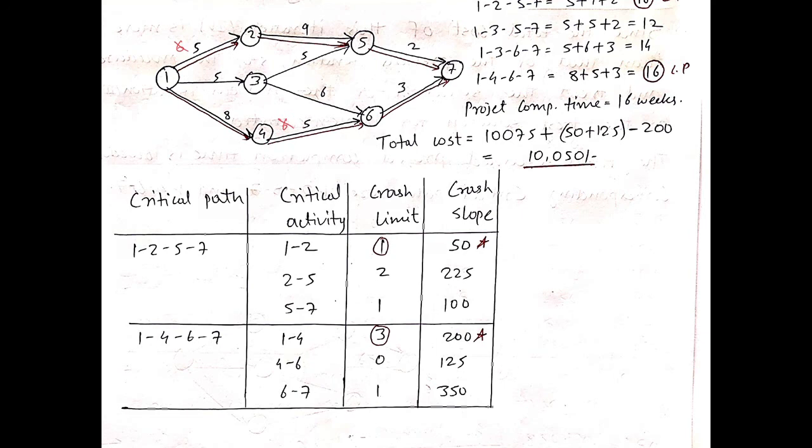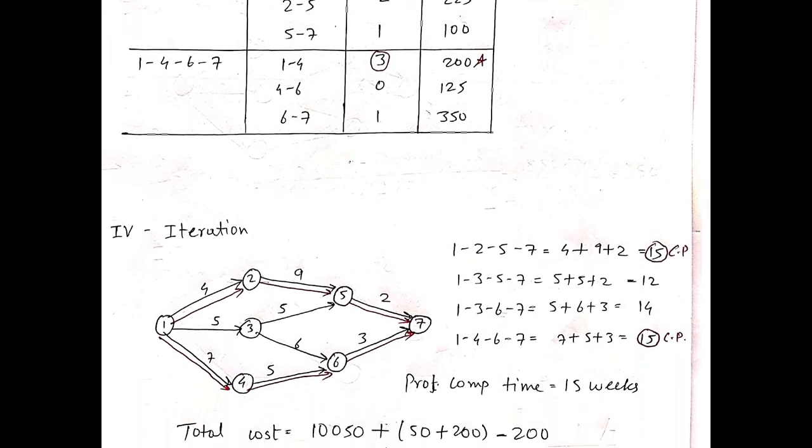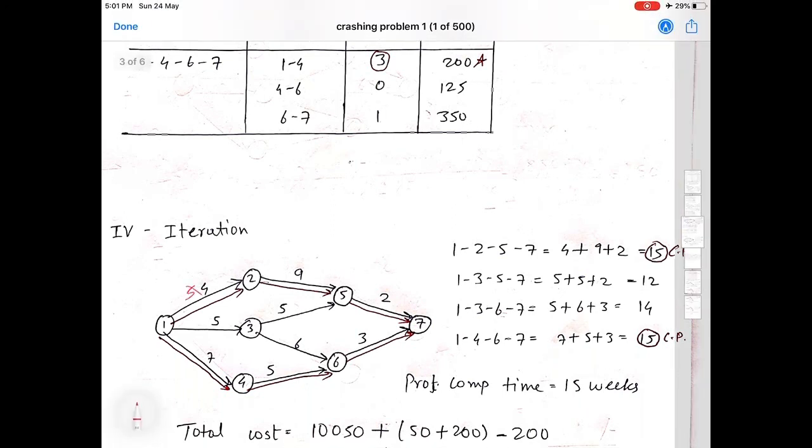For the next iteration, as you can see in critical path 1, 2, 5, 7, activity 1, 2 again can be crashed by 1 week. But activity 4, 6 cannot be crashed further as the limit of crashing has already been exhausted. So we can crash either 1, 4 or 6, 7. We are going for 1, 4 because the crash slope of 1, 4 is minimum. So again we have to crash activity 1, 2 and 1, 4 by 1 week.